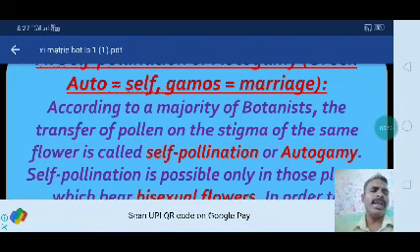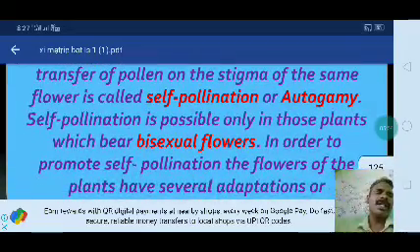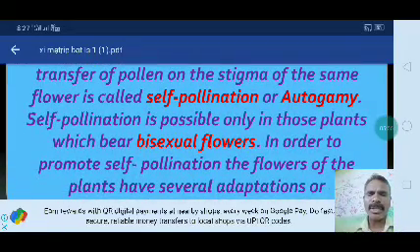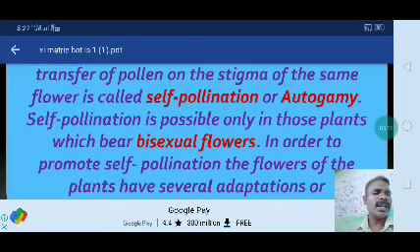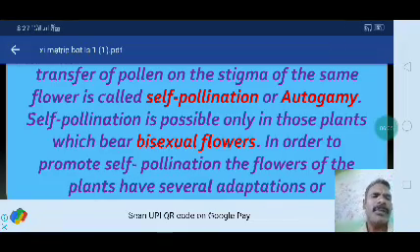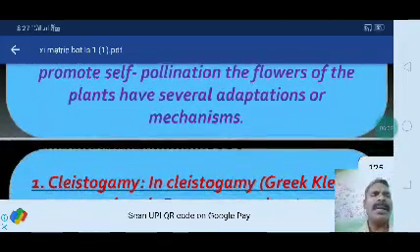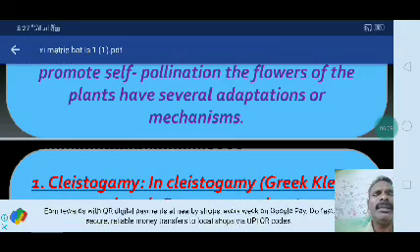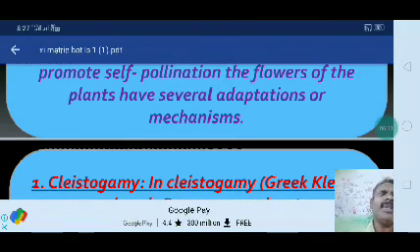Self-pollination is possible only in those plants which bear bisexual flowers. In order to promote self-pollination, the flowers of these plants have several adaptations or mechanisms. The first one is clistogamy.